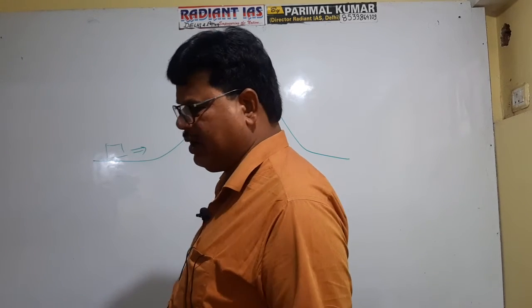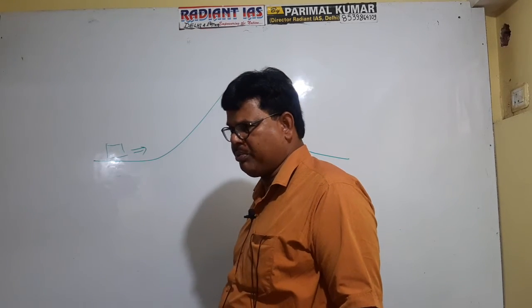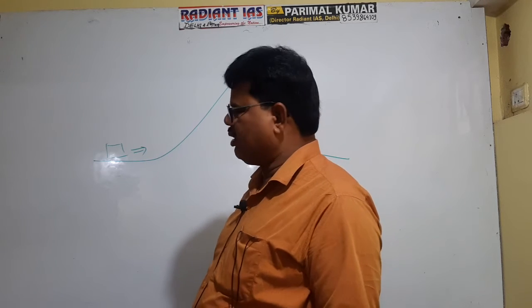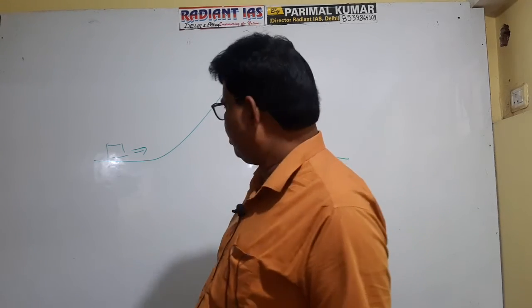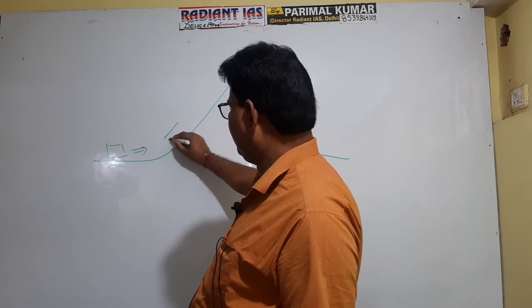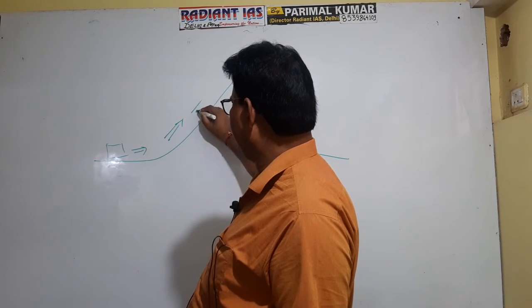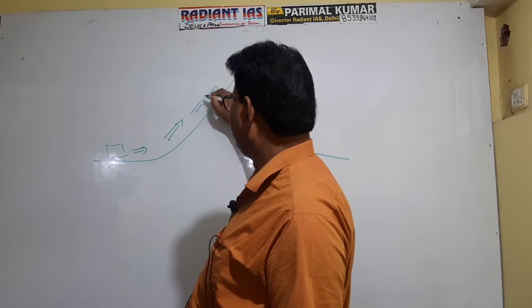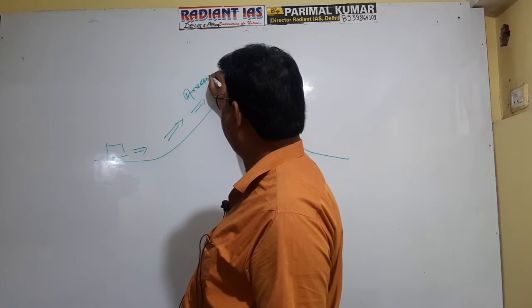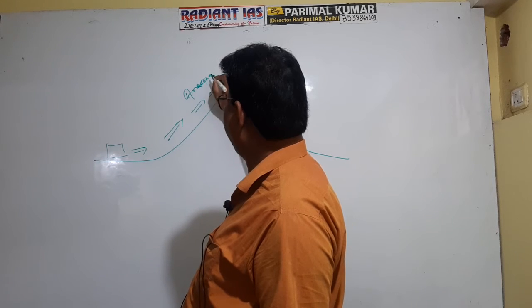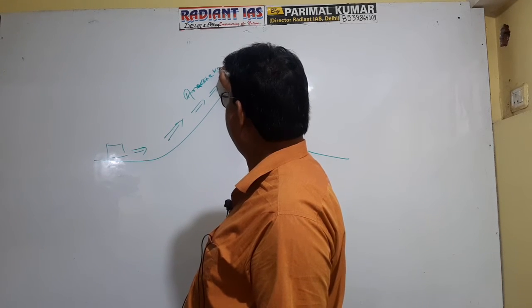So due to the mechanical obstruction, the winds are compelled to ascend along the slope of the mountain. This component of the wind is referred to as anabatic wind, A-N-A-B-A-T-I-C, anabatic wind. Getting well na?